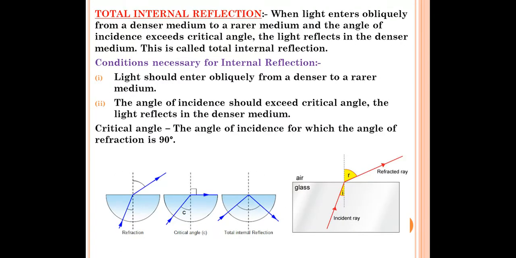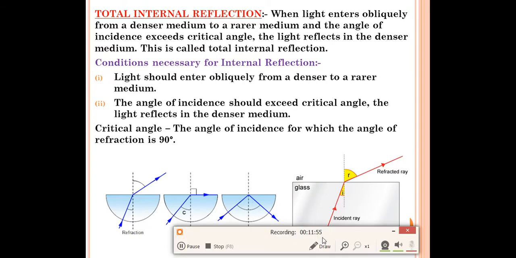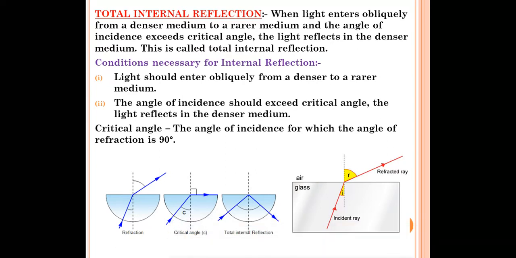Next we'll read about total internal reflection. Do you know what is total internal reflection? Now, we'll start with total internal reflection. Reflection we have already learned in the last chapter, right? When the incident ray passes through the normal, the reflected ray will be there. That is called reflection, right? The total internal reflection, what is this? That we will read now.